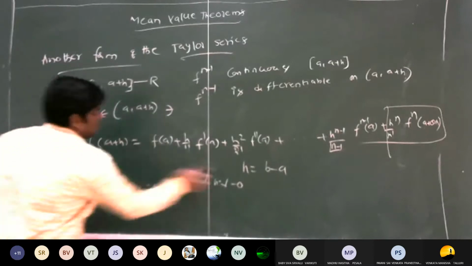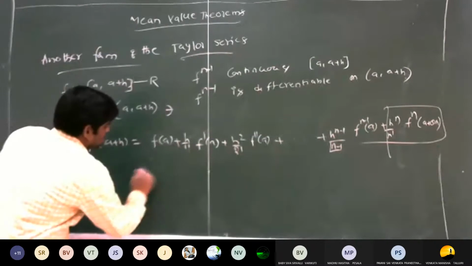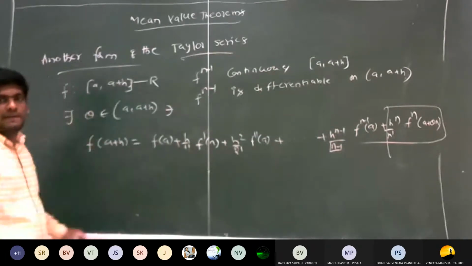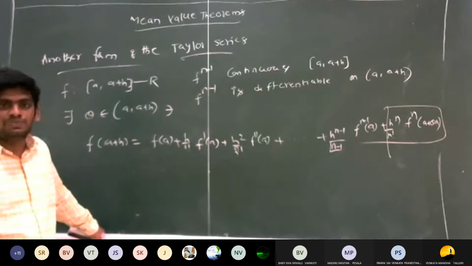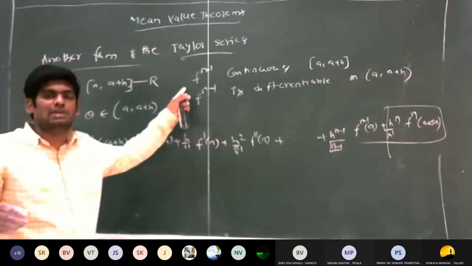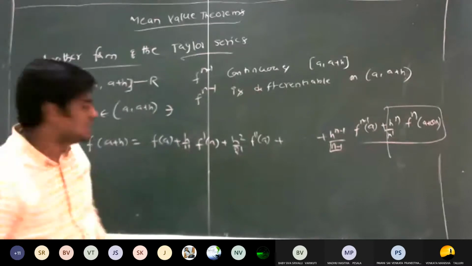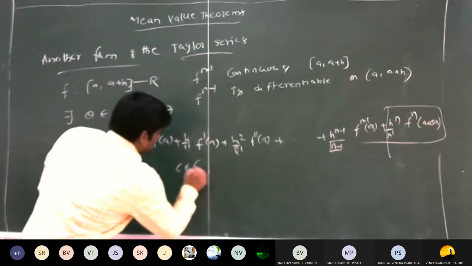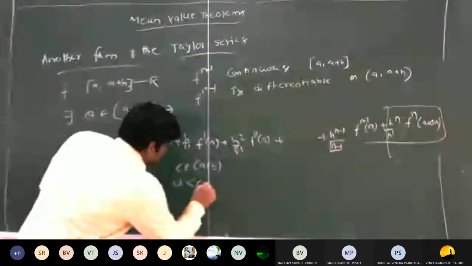And also we have one conclusion. Since we know that c belongs to the open interval in the original Taylor series formula. In the previous formula we were taking the interval a comma x. Suppose we take a comma b, then there exists c belongs to the open interval a comma b. That is a less than c less than b.